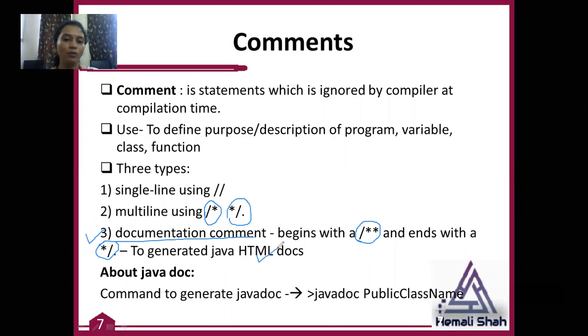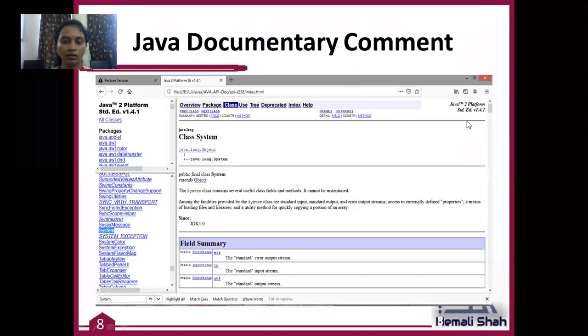This Java documentation of the classes which are available in J2SE APIs and all other APIs, you can search in a browser, in Google also, and you will get the Java documentation in this format. This format describes the class.